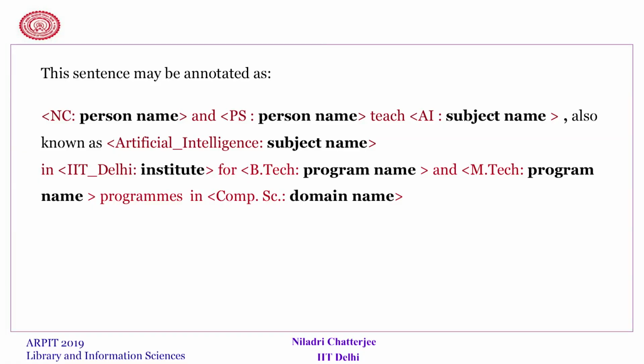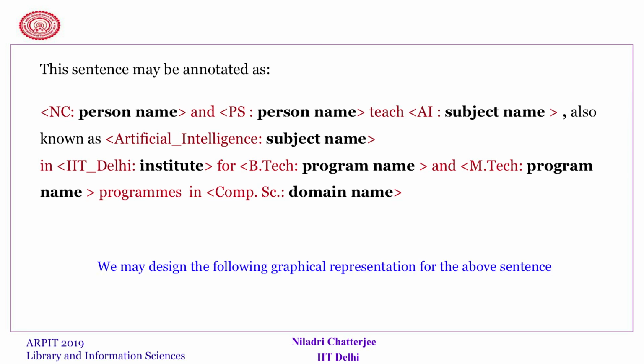We first semantically annotate the text, and we can understand that NC is a person's name. Similarly, PS is another person, AI is a subject name, artificial intelligence is also a subject name, whereas IIT Delhi is an institute, BTech, MTech are programs, computer science is a domain. Like that we have annotated the text.